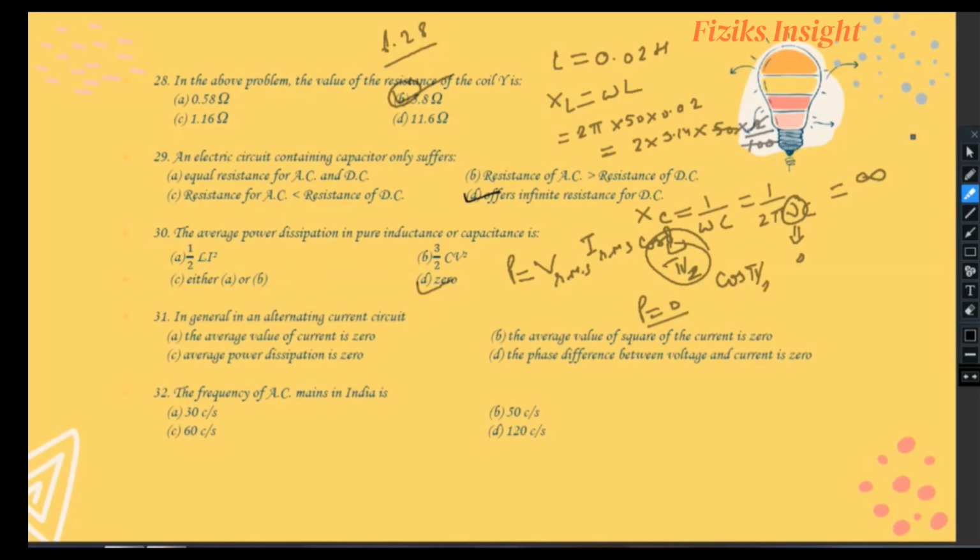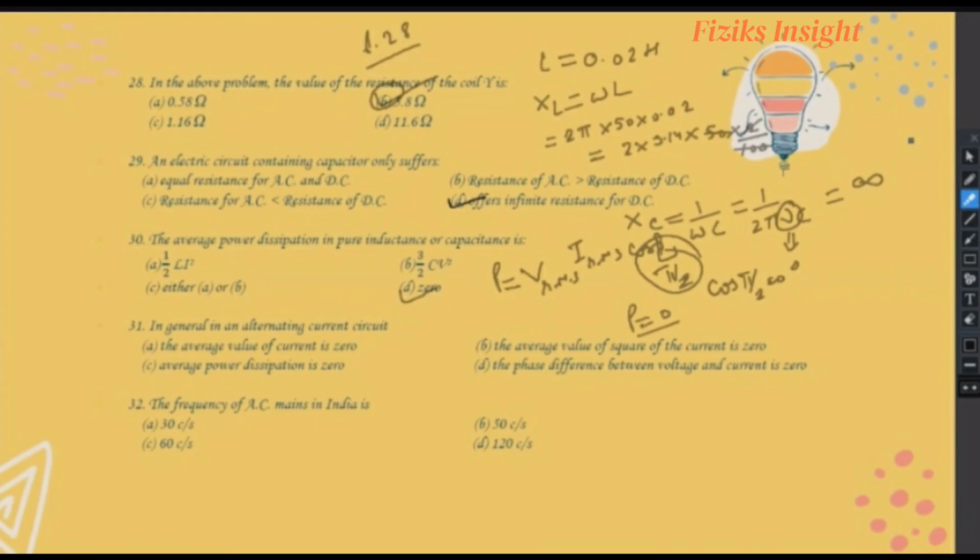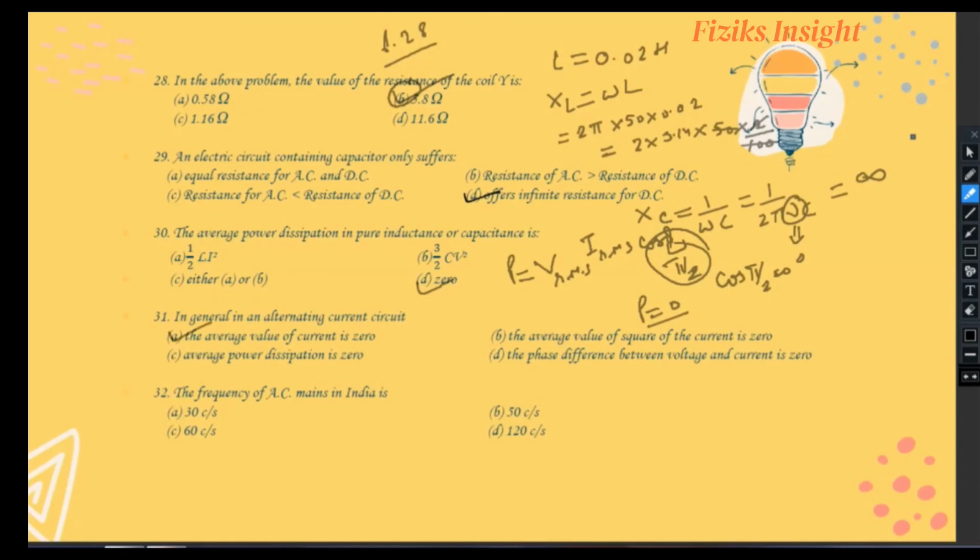In general, in an alternating current circuit, the average value of current is 0, the average value of square of current is not 0, and average power dissipation is 0. So in this question, the A option is correct for the 31st question, that is the average value of current is 0.